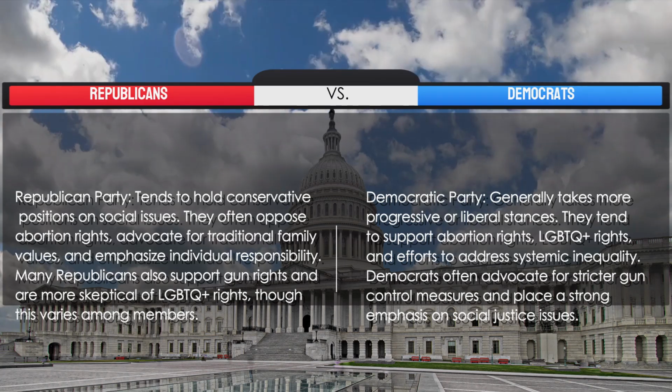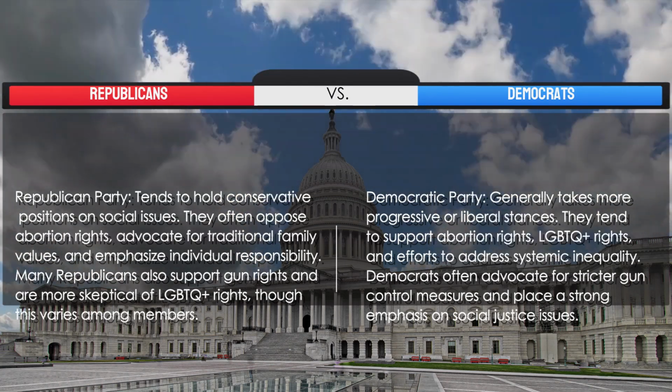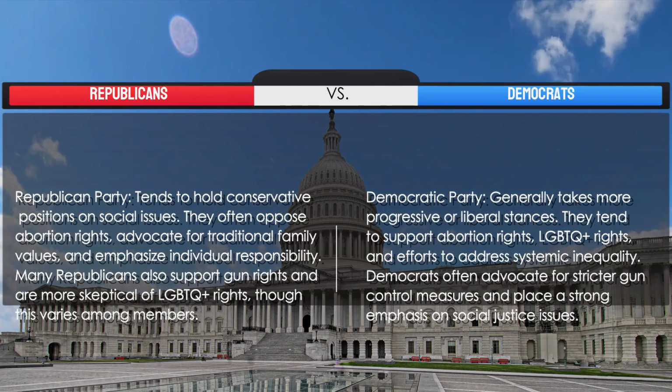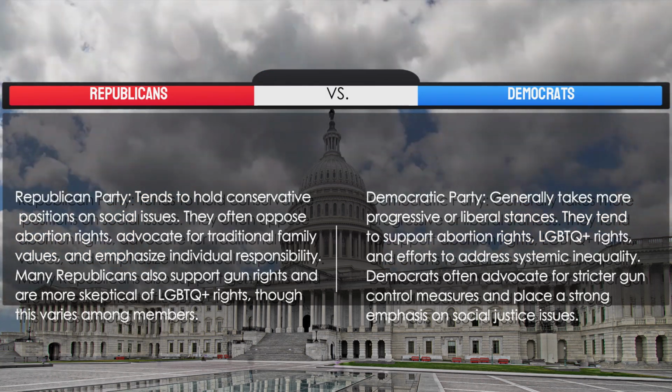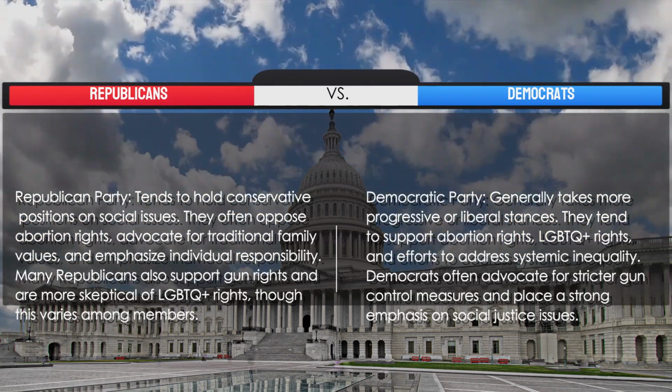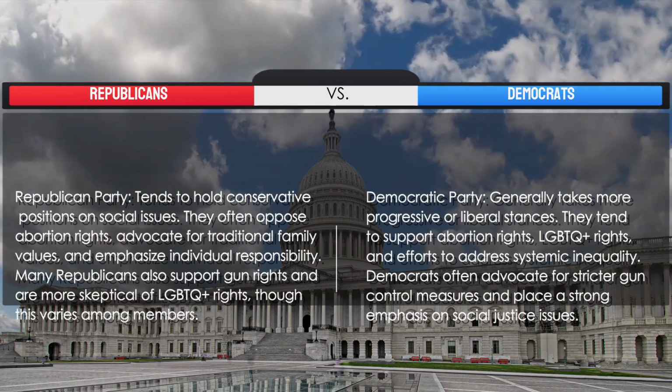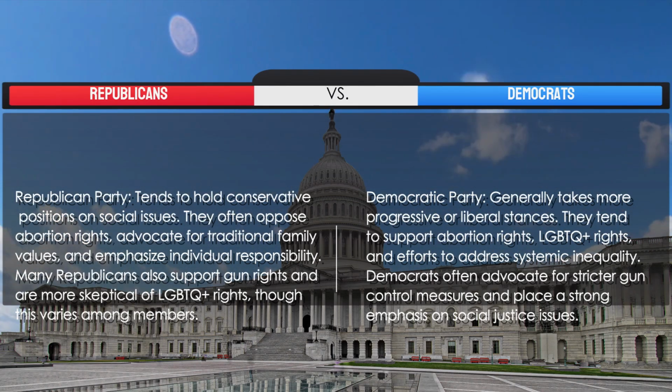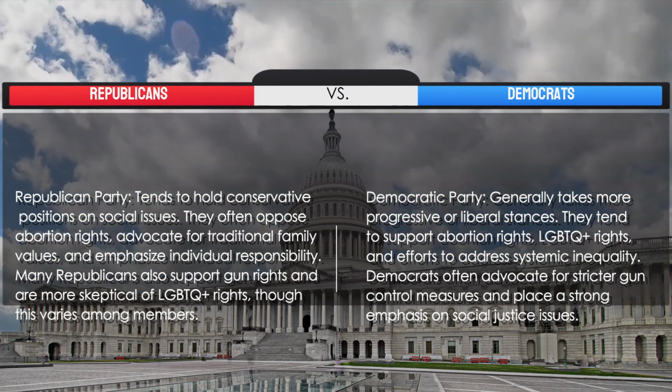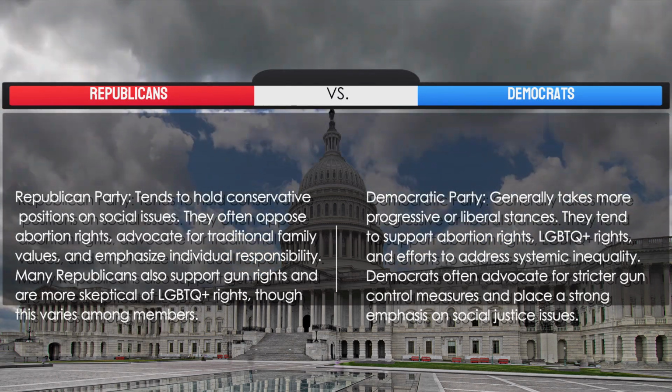Democratic Party generally takes more progressive or liberal stances. They tend to support abortion rights, LGBTQ+ rights, and efforts to address systemic inequality. Democrats often advocate for stricter gun control measures and place a strong emphasis on social justice issues.